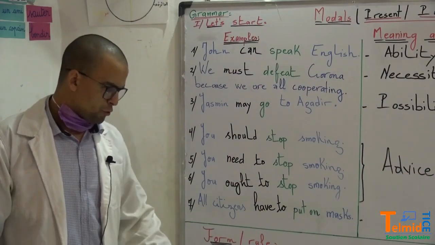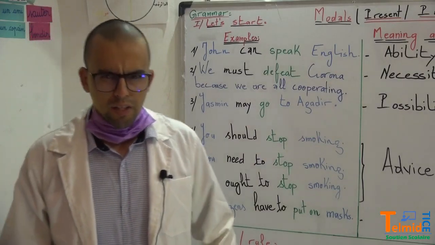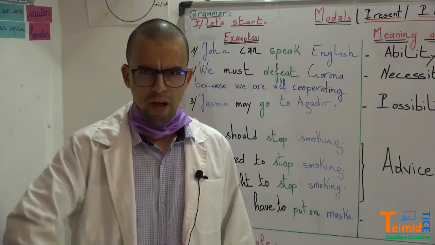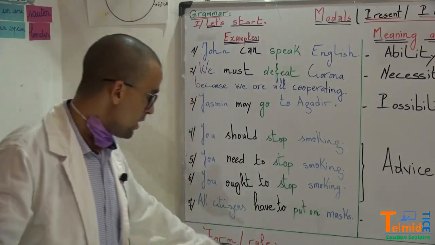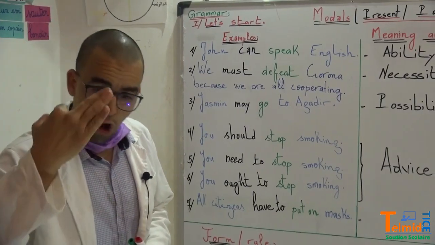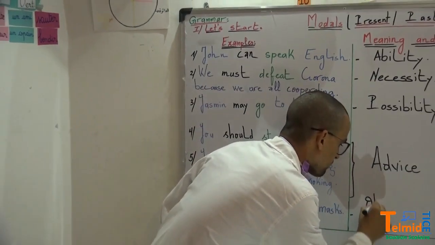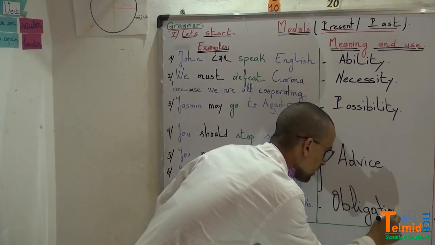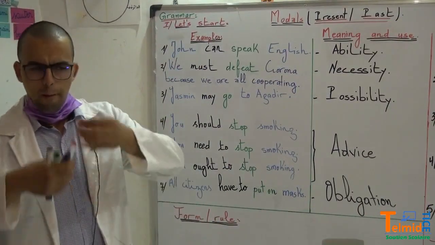All citizens have to put on their masks. Here, Mr. Sa'di Al-Athmani is talking, and he is saying all citizens must put on their masks. It's an obligation. So the modal have to here expresses obligation, something that is obligatory, that you must do.